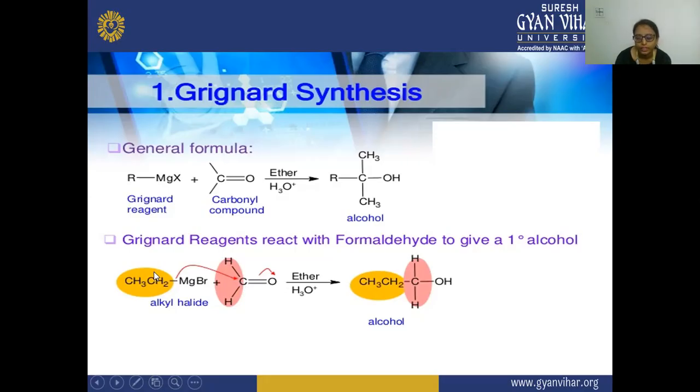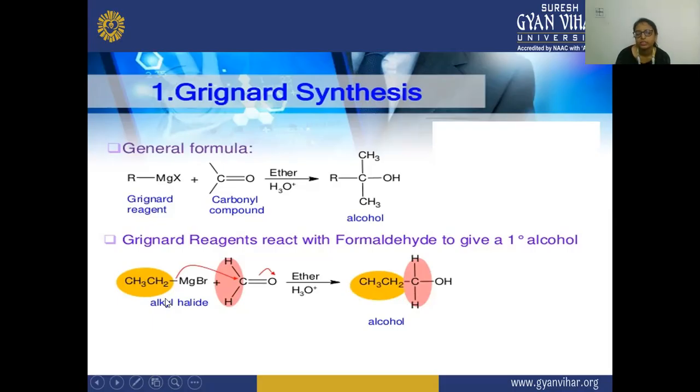So here this negative portion of CH3CH2 will react with this carbon in the presence of your ether, and there is a formation of this alcohol. How this CH3CH2 here will react with this carbon, which will get the positive charge, and oxygen will get the negative charge.